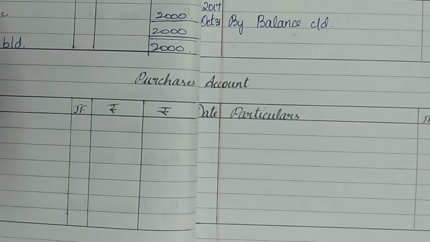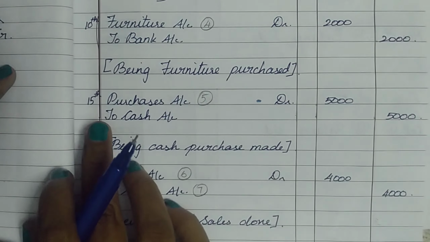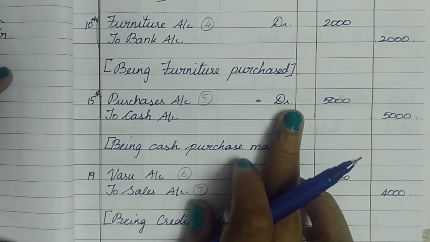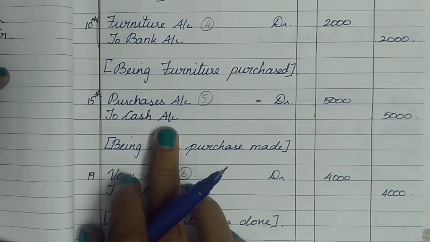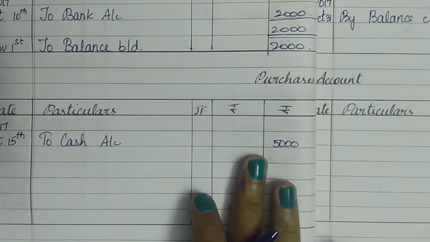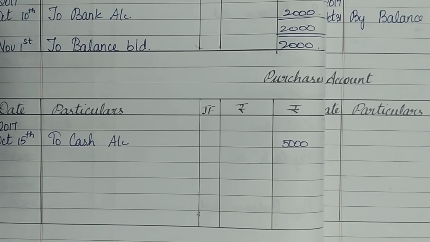After the furniture account, it is the purchases account. The first transaction relating to purchases is on the 15th. So purchases account debtor to cash account. Here purchases account is debited. Therefore go to the debit side of the purchases account and write to cash account 5,000. So in my purchases account, I move to the debit side and I've recorded on the 15th to cash account 5,000.